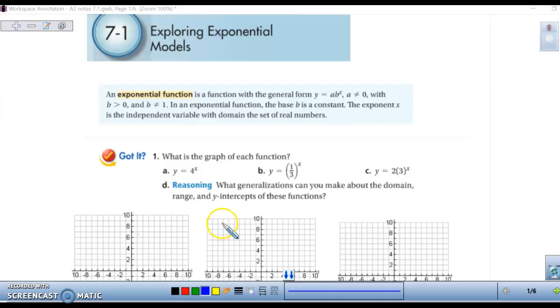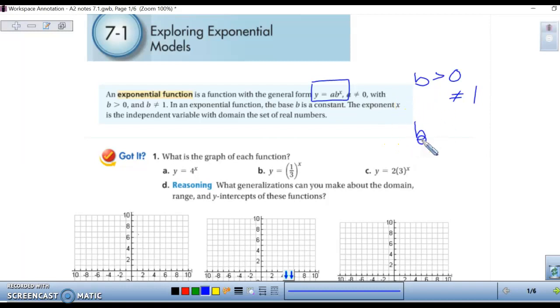Welcome to Algebra 2. This is Chapter 7.1, Exploring Exponential Models. An exponential function has the form y equals a times b to the power x. b has to be greater than 0, but cannot be equal to 1.